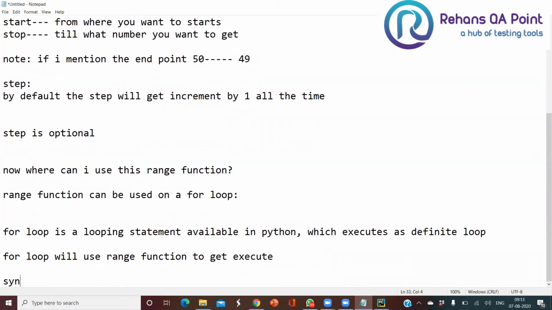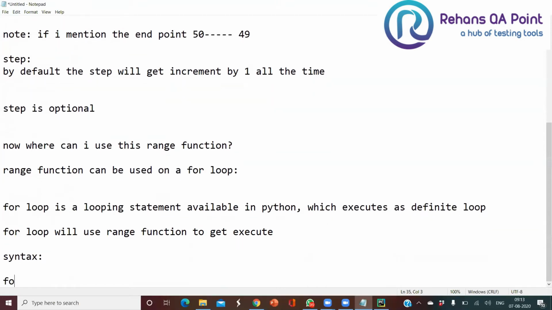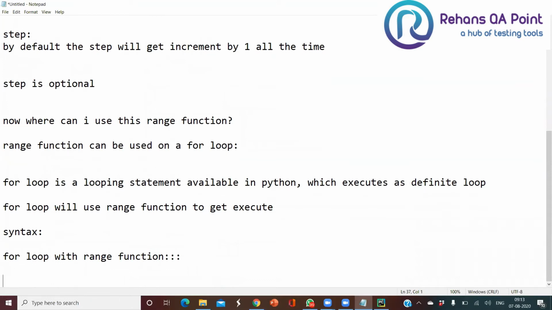So the syntax for a for loop with range function is going to look like this. For some variable in range, okay, so the starting position, I want to start from 1 and I want to get 51